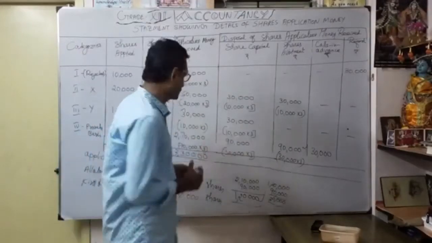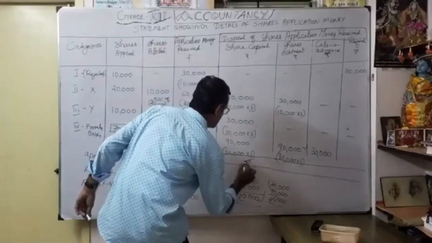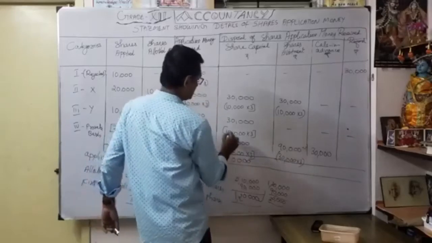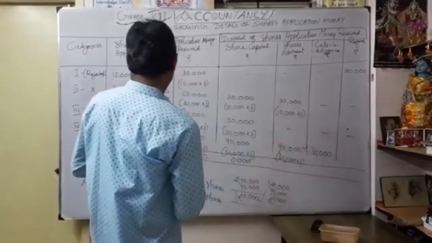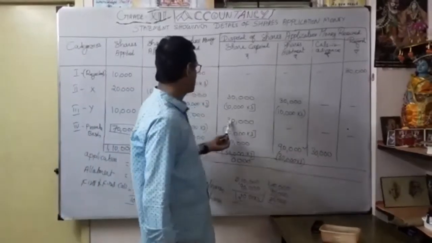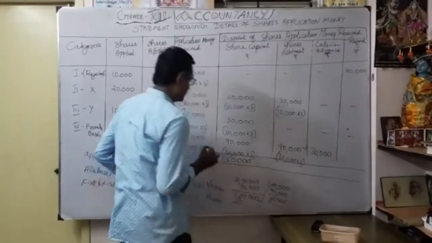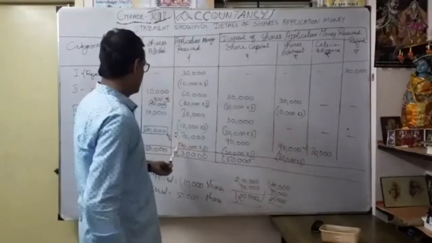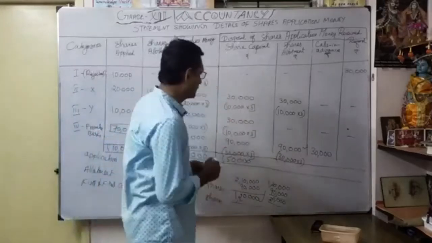Totally 1,50,000. Okay, 9 plus 1, 10, 12 plus 3, 15. So 1,50,000 will get it as a share application. Whatever 3,30,000 I transferred to share capital account 1,50,000.